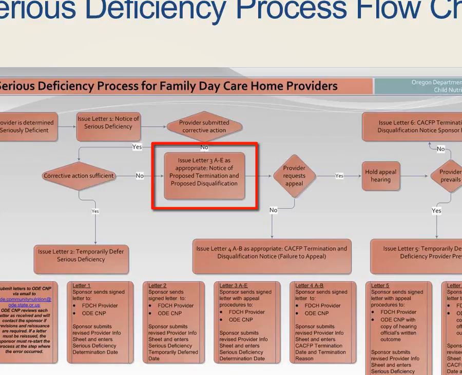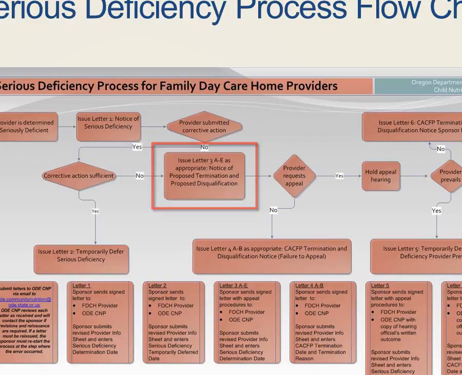Issue Letter 3B if corrective action was received before the deadline. However, during an unannounced follow-up review, you determine that the corrective action does not adequately correct the serious deficiencies. Issue Letter 3C if corrective action was received after the corrective action deadline. Issue Letter 3D if corrective action was not received. Issue Letter 3E if corrective action was received before the deadline and is determined the corrective action fully and permanently corrects the serious deficiencies. However, during a subsequent visit, the serious deficiencies were not fully and permanently corrected.